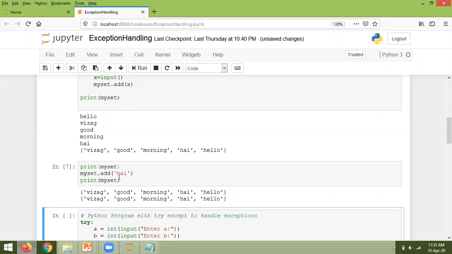You have to get it 2 times. But did you get high here 2 times? It is not allowing the duplicates.